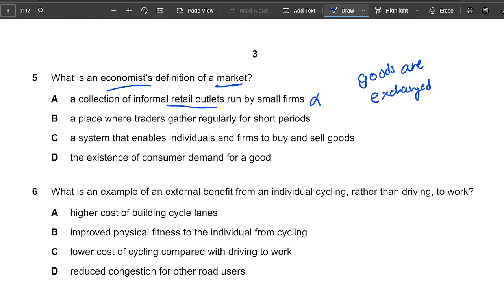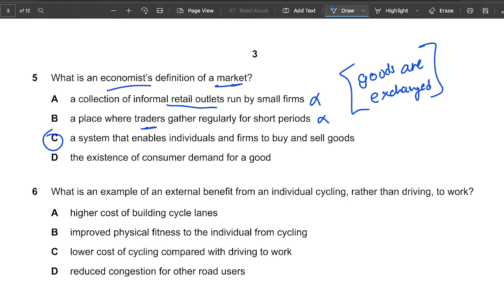A place where traders gather regularly for short periods. That again is wrong, right? It could be 24 hours. We don't know. It's not a must for short periods. And it's not only traders. There's of course consumers, because goods are exchanged between the traders and the consumers. Let's see. A system that enables individuals and firms to buy and sell goods. That is correct. Okay, so this is a system that allows even firms to buy, even consumers to buy. So it's not a must only consumers can buy, even firms can buy. Okay, so that's the answer.